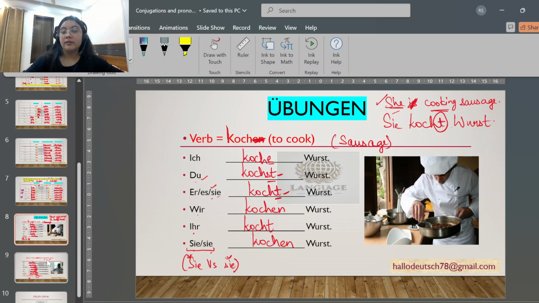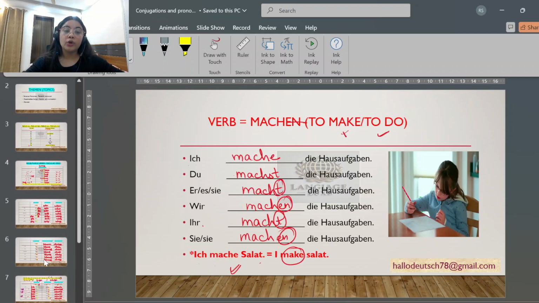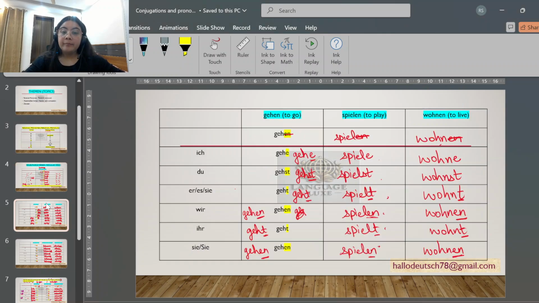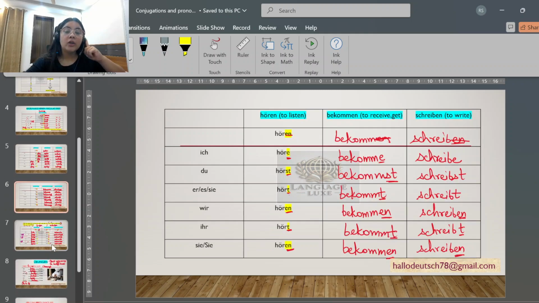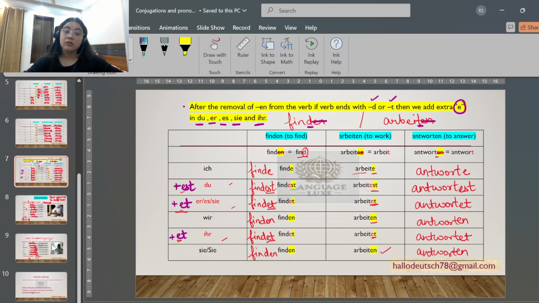And we also did these Übung. "Kochen" means to cook, "Wurst" means sausage, "machen" means to do or to make. And this is also important vocabulary. "Kommen" means to come, "gehen" means to go, "spielen" means to play, "wohnen" means to live. "Hören" means to listen, "bekommen" means to receive or to get something, "schreiben" means to write. "Finden" to find, "arbeiten" to work, "antworten" to answer. Please learn this vocabulary also. It will improve your vocabulary.